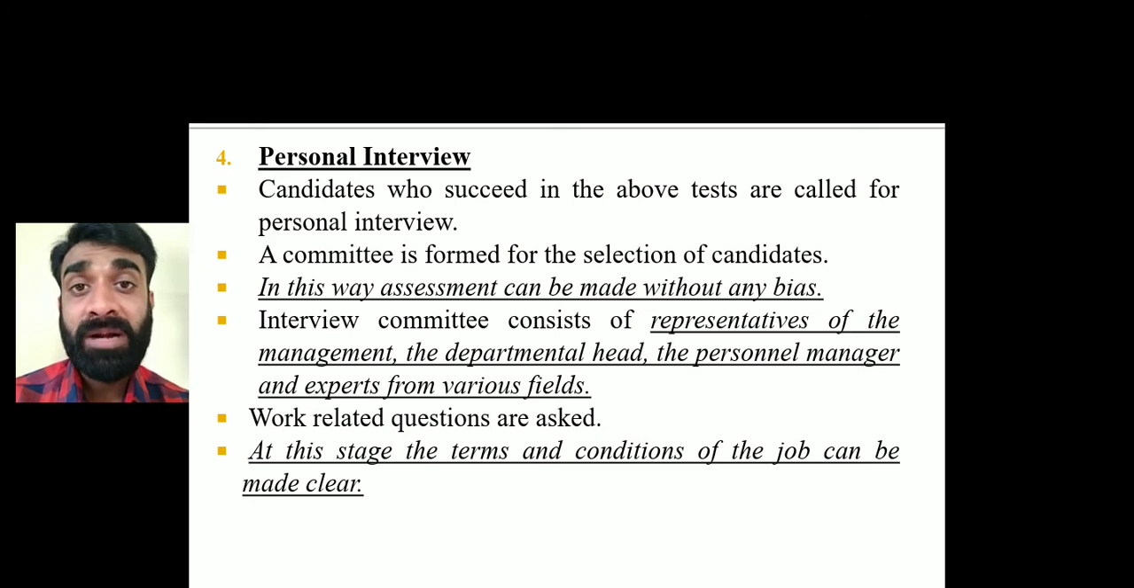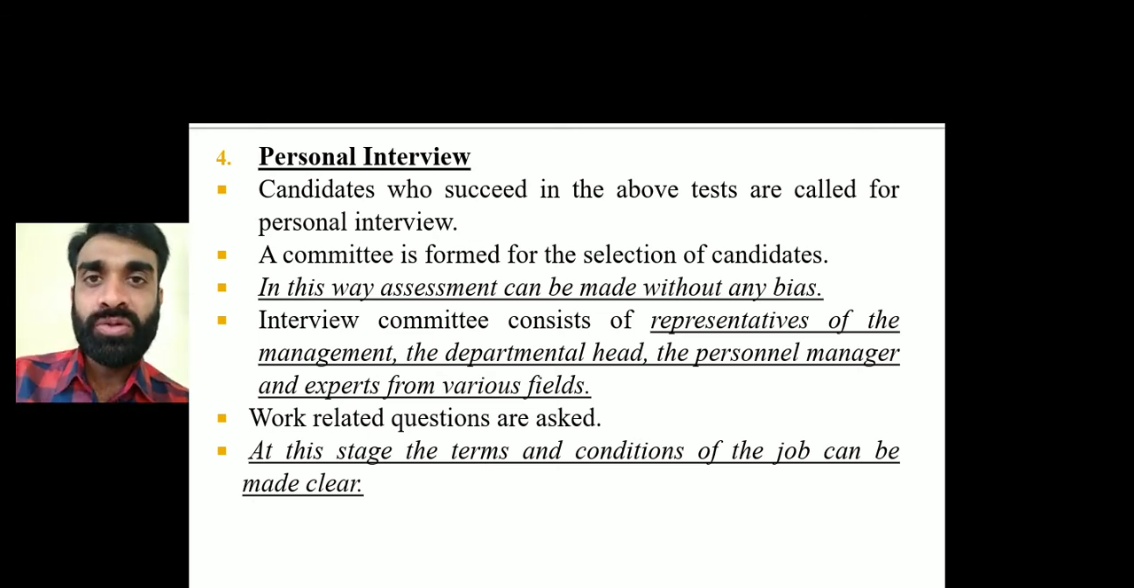A departmental head, like the production departmental head, will be there because they are the only ones who can test the technical knowledge or whatever experience the candidate has mentioned. Like suppose I'm teaching a subject, then an expert person will be sitting in the interview committee and asking me questions about the subject content, right?